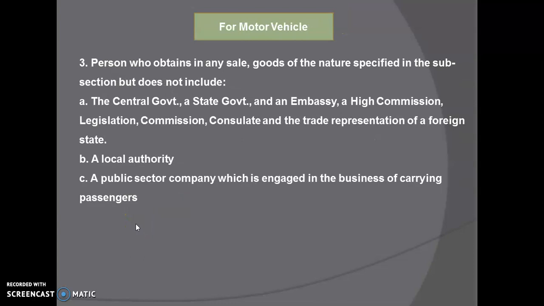Next is the motor vehicle. Any person who obtains in any sale goods of the nature specified in the subsection, but it does not include the central government, state government, again any government body. It does not include any local authority or a public sector company which is engaged in the business of carrying passengers. So if a public sector company is in the business, supposedly they have buses, and they buy goods for their business, then TCS will not be collected.